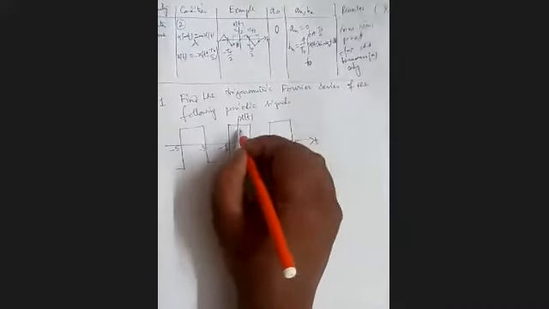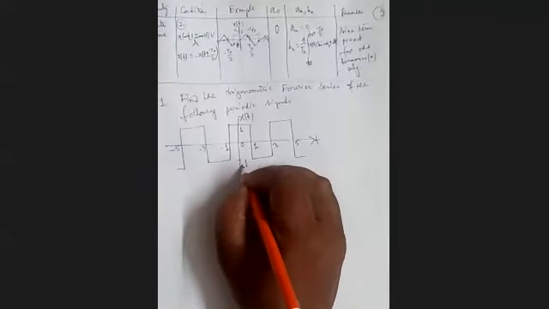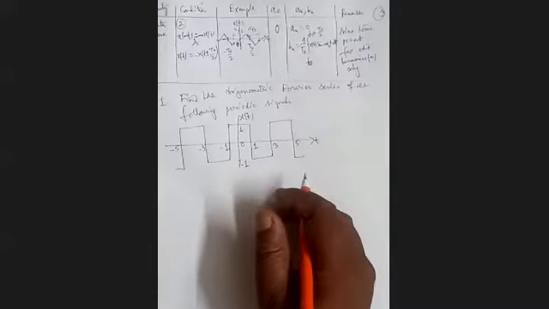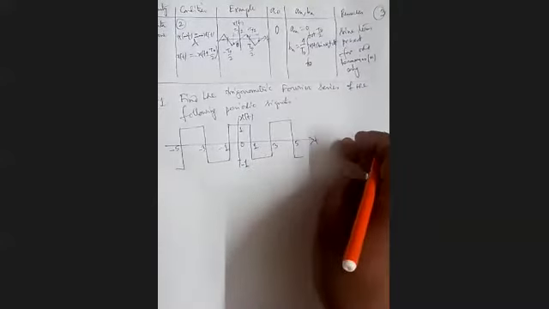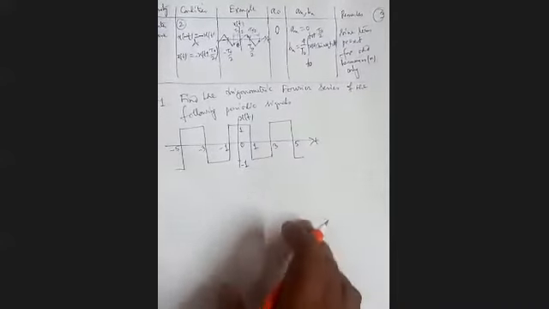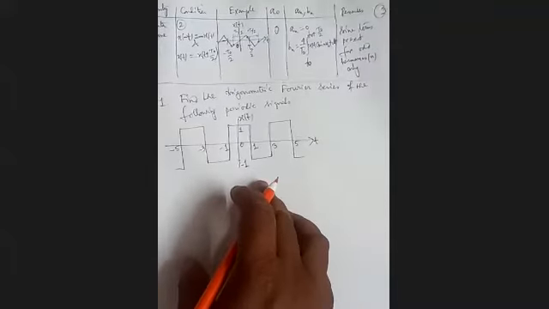Now here it is 1 and minus 1. So that is our trigonometric Fourier series.